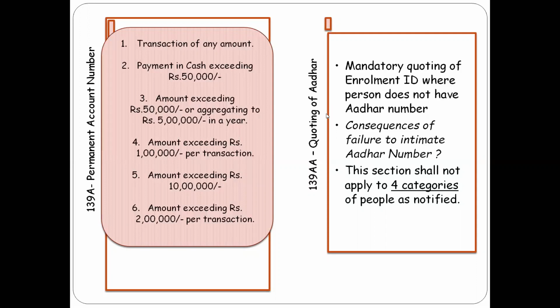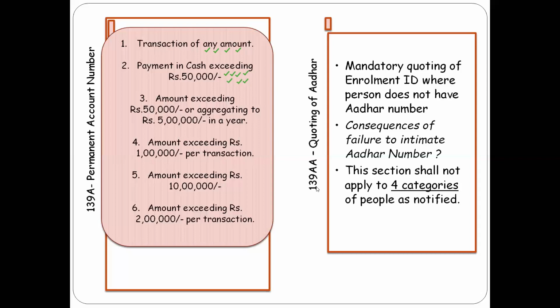To summarize, first, without any threshold, that is transaction of any amount, there are totally 4 natures of payments. Second, payment in cash exceeding 50,000 is again 4. However, payment exceeding 50,000, irrespective of cash or bank, would be 3.